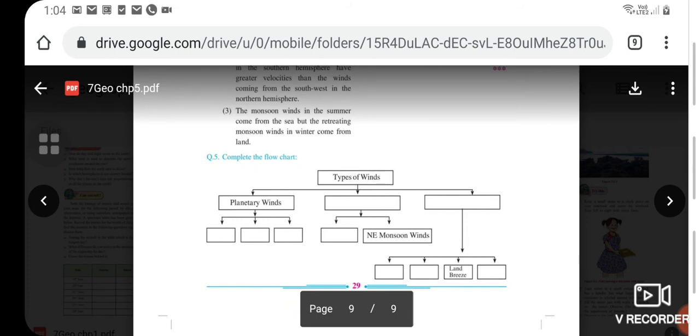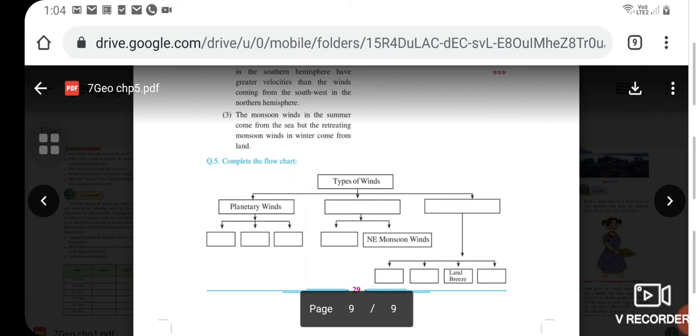Question fifth is about completing the flow chart which is related to the types of winds. So this you will be doing after reading the chapter and understanding it.